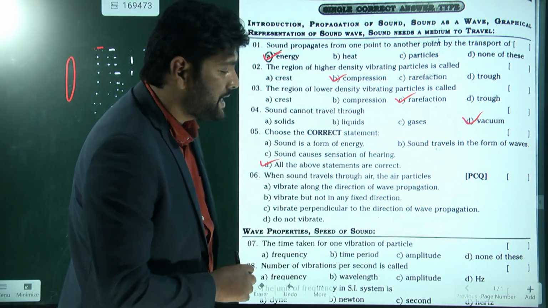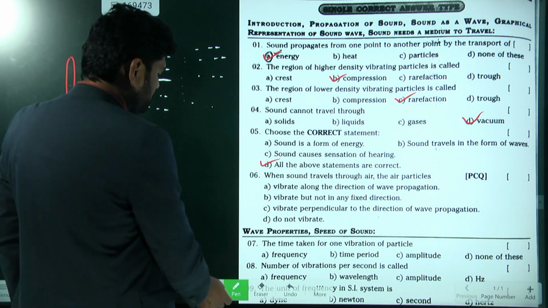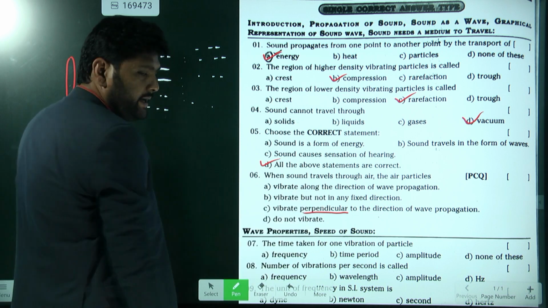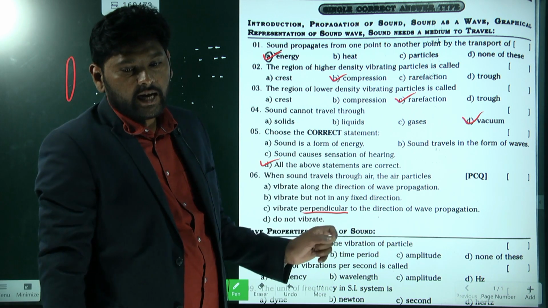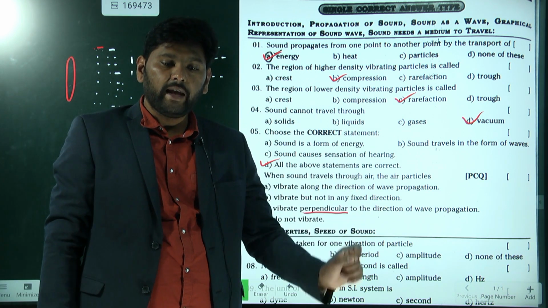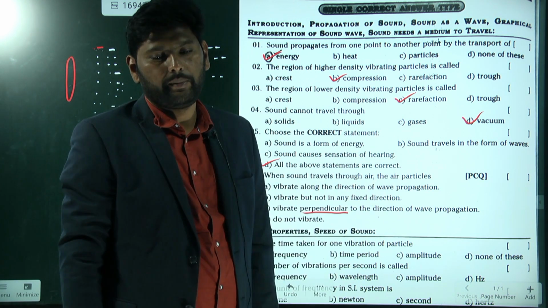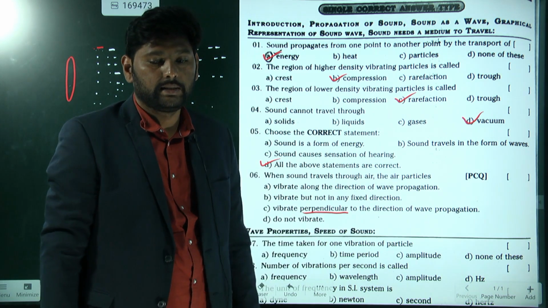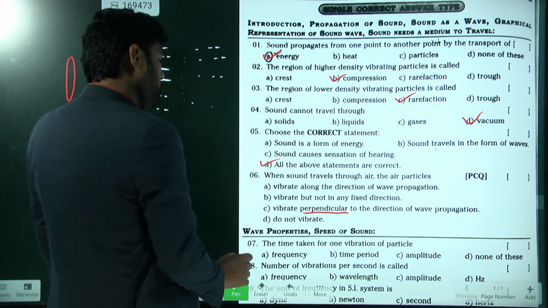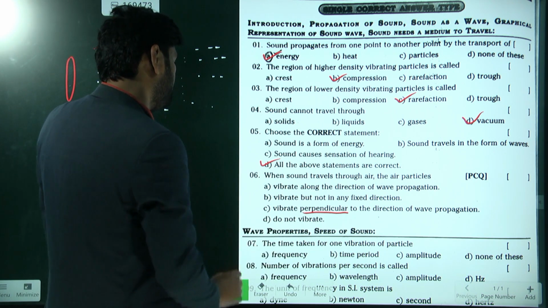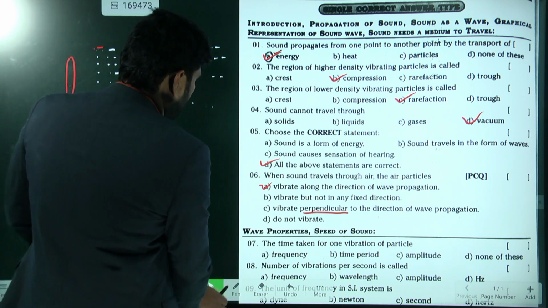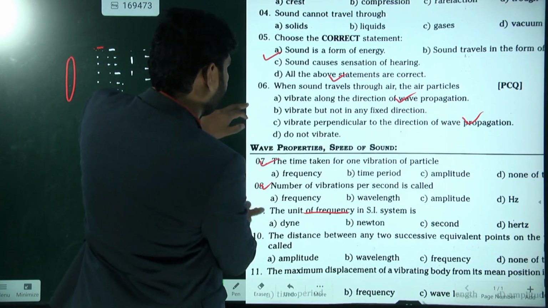So what is the option here? What is C? See here, this is perpendicular. The particles cannot vibrate perpendicular to the wave propagation. The particles will vibrate in the direction of the wave propagation, parallel to the wave propagation. So what is the answer then? Option A is correct. Understand? Next, same way, other questions, let's see.